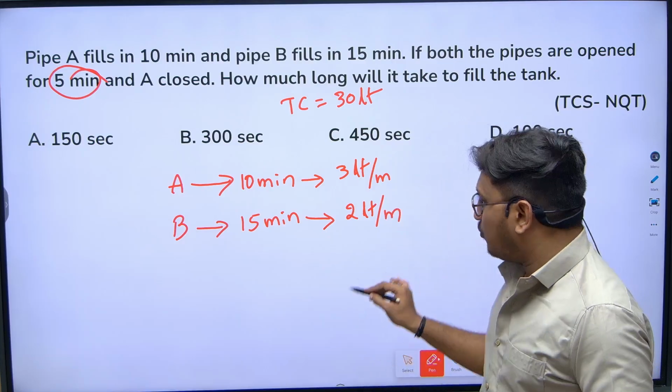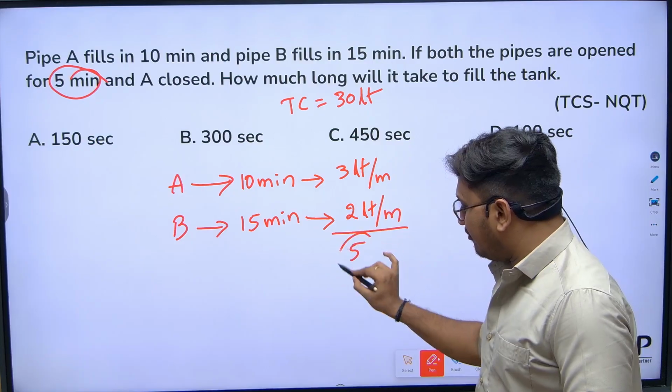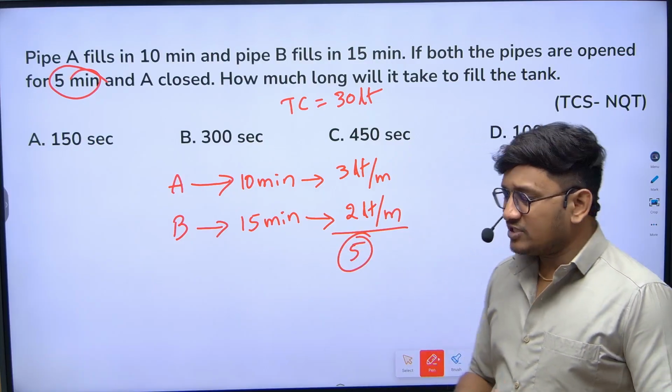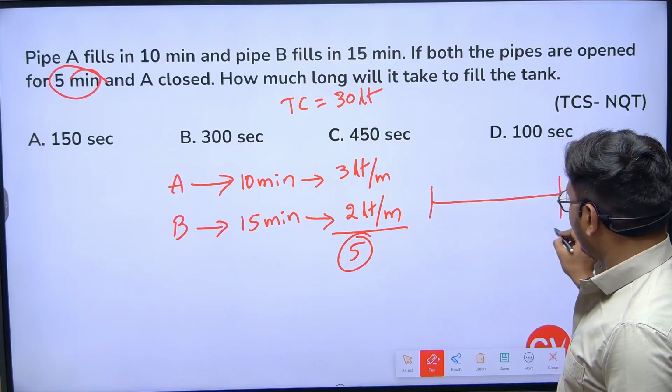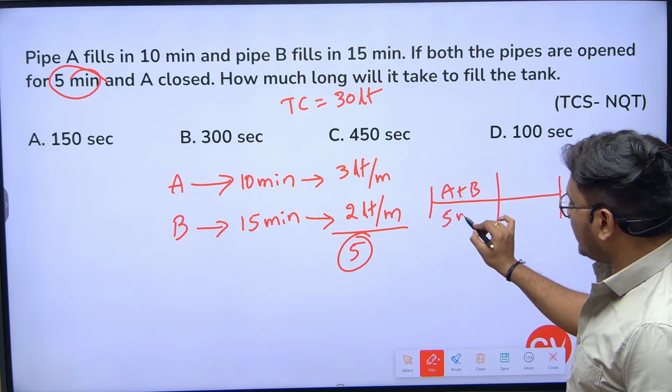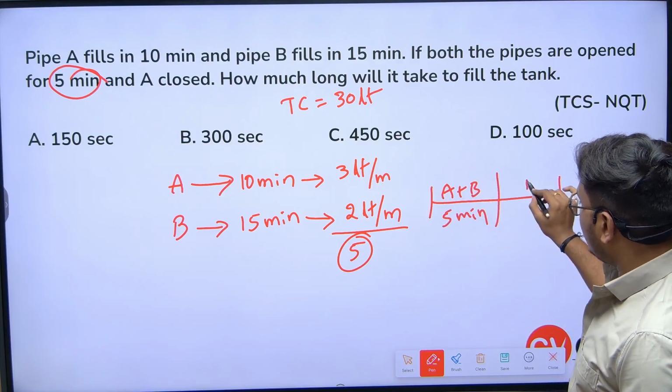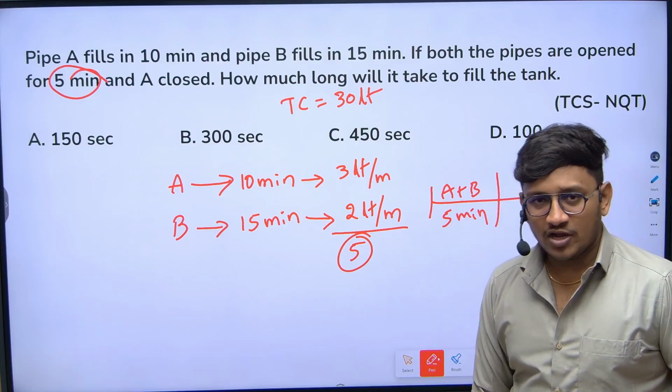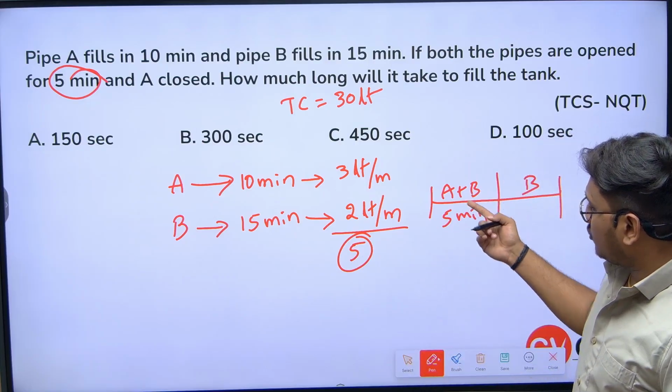Now if they both work together, they can fill 5 liters per minute. The question is, when you draw a timeline, both taps are kept open for 5 minutes and then A is closed. For the remaining time B should work. Now if you observe, they both work for 5 minutes.